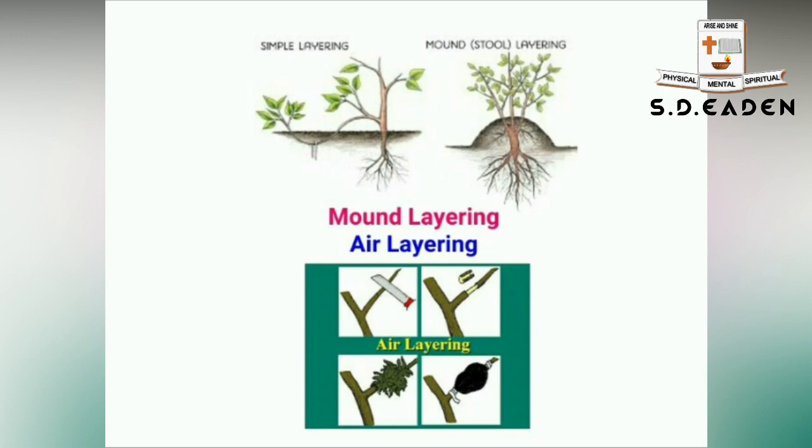This hormone-treated portion should be covered with damp clay soil, and after covering with clay, it has to be covered with a polythene sheet. This setup should be left for 2 to 4 months. After that, at the tied end where the clay is heaped, new roots emerge, and that can be cut and used as a new plant. So that's all about air layering.